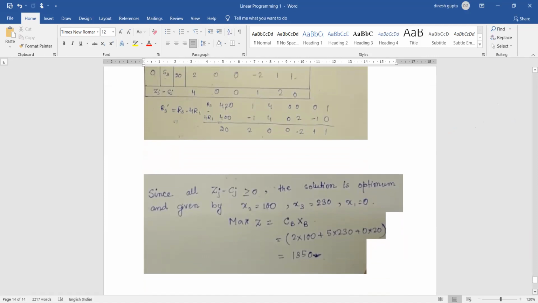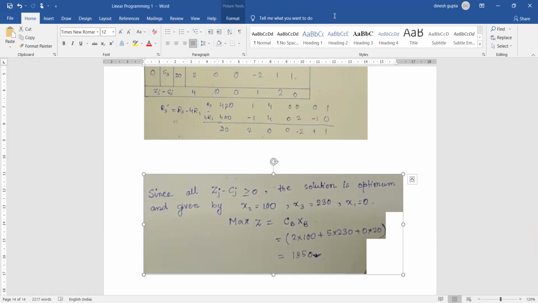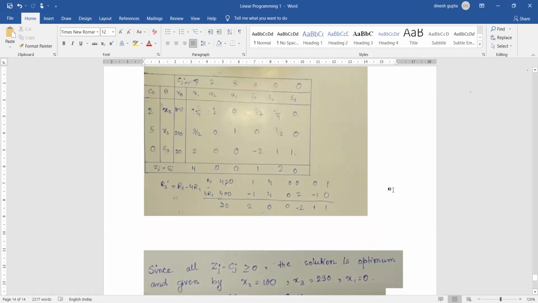So in the end, the formula for maximization is CB multiplied by XB. Okay, I repeat, what is the formula is CB multiplied by XB. So let's go up. CB को XB के साथ multiply करेंगे. So here we are CB multiplied by XB.